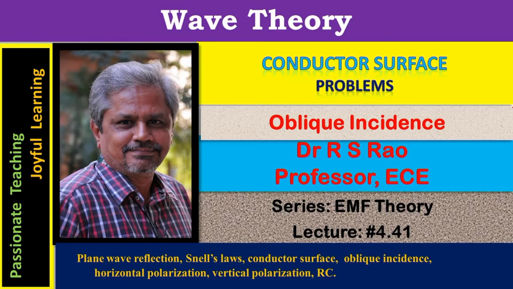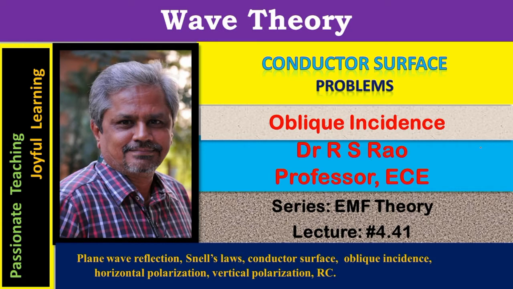Theory problems on oblique incidence of a plane wave over the surface of a perfect conductor. Series on electromagnetic field theory, lecture number 4.41. When a plane wave falls over the conductor surface, reflection happens without any refraction, as a wave cannot exist inside a conductor. If the incidence is normal, reflection is also normal.